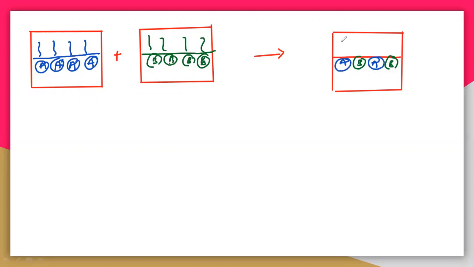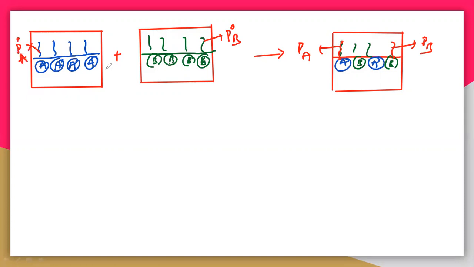The vapor produced here has partial vapor pressures PA and PB, with P naught A and P naught B for the pure liquids.